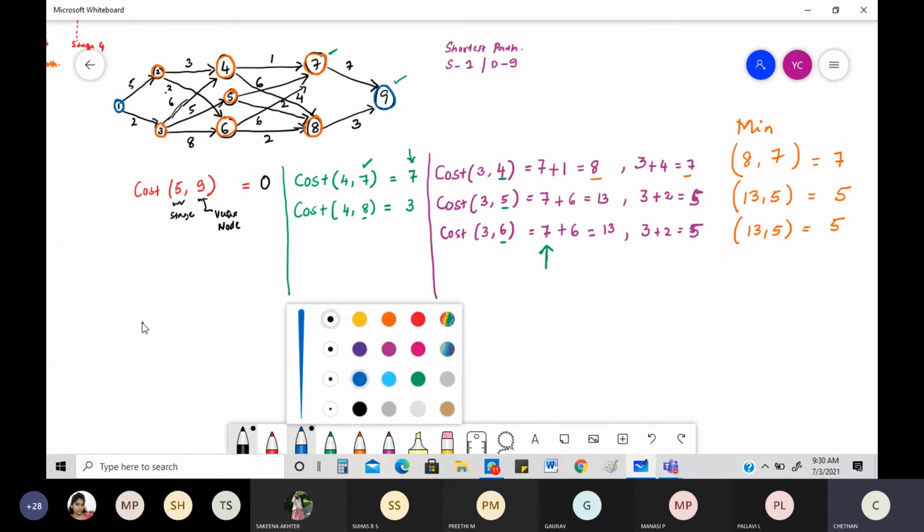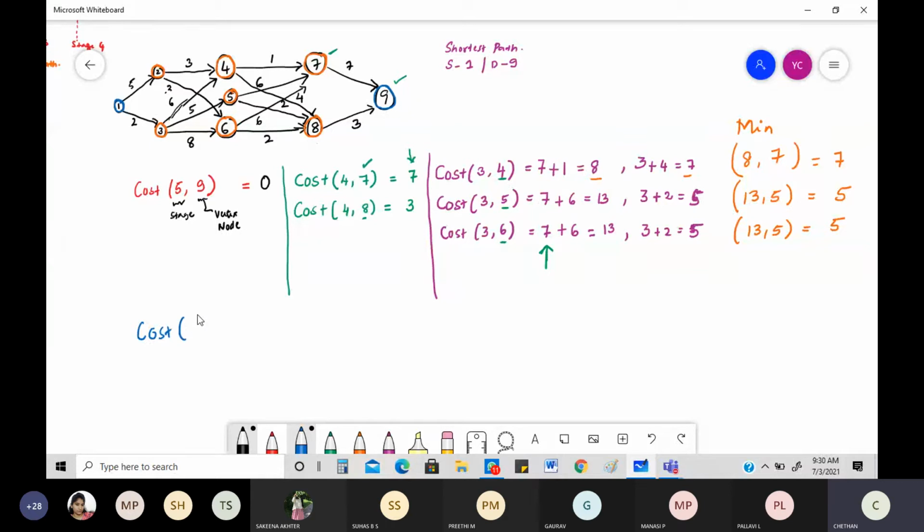What are the nodes I have? 2. Then again, cost of second stage. What's the other node I have? 3. Okay, but initially I have to be very careful to write whatever values I got in the previous step. I should not forget that. Okay, you have 7 here. Okay, then comma 5, because that needs to be taken forward. Then again 5. Same thing here also. 7, 5, 5. Okay, that will be coming forward.